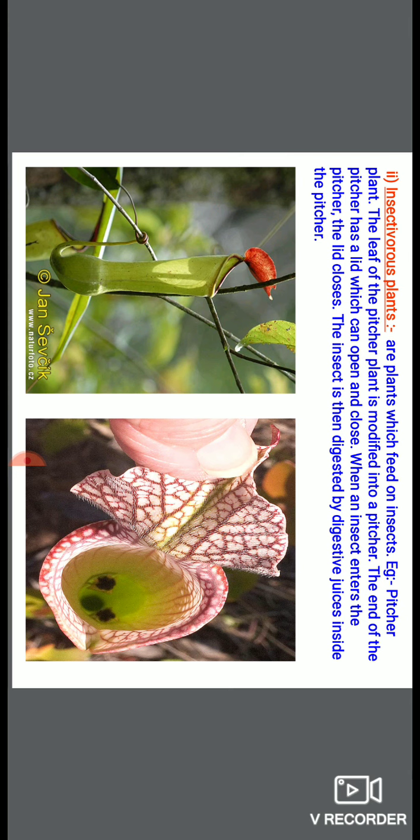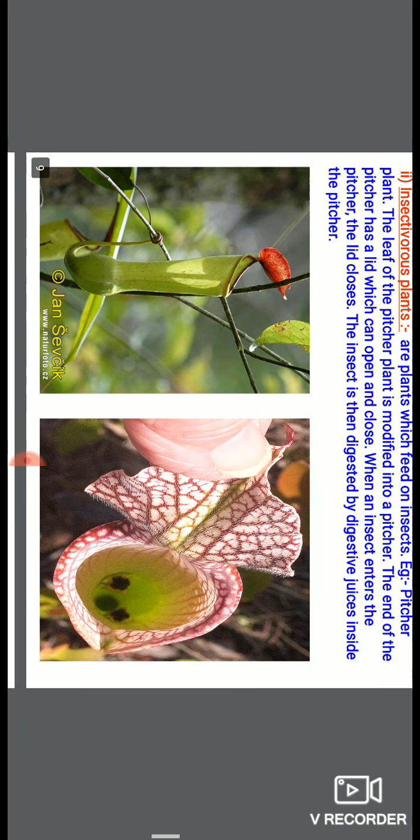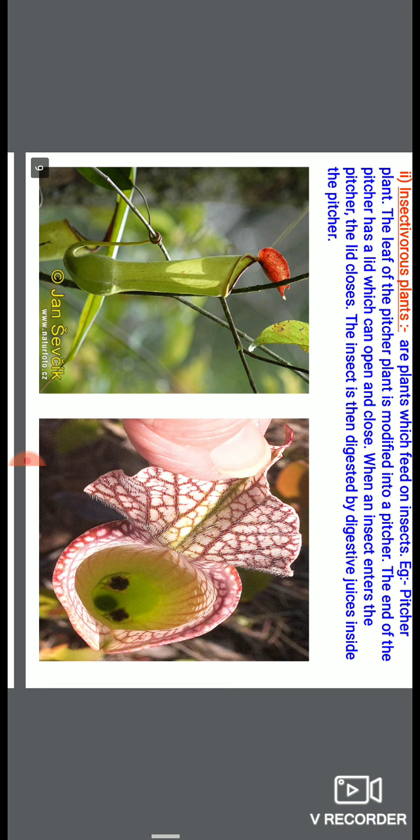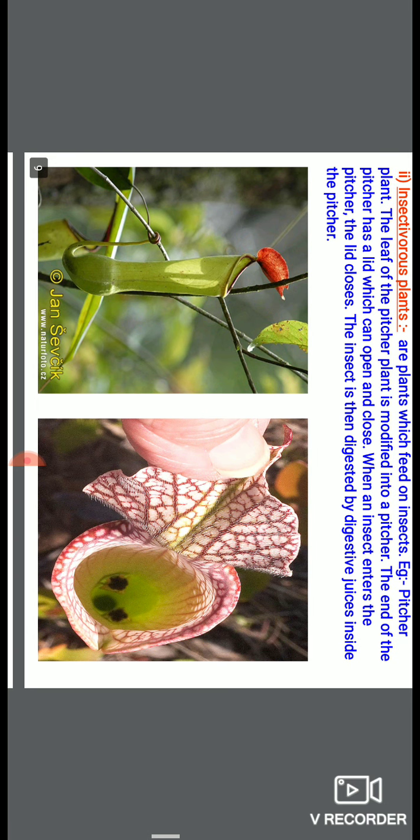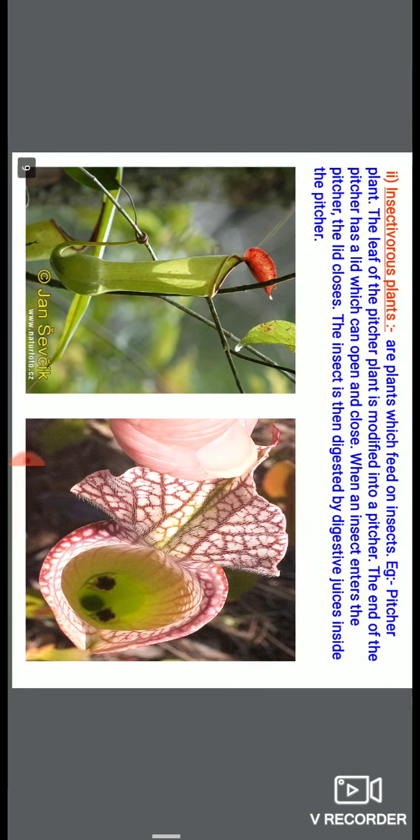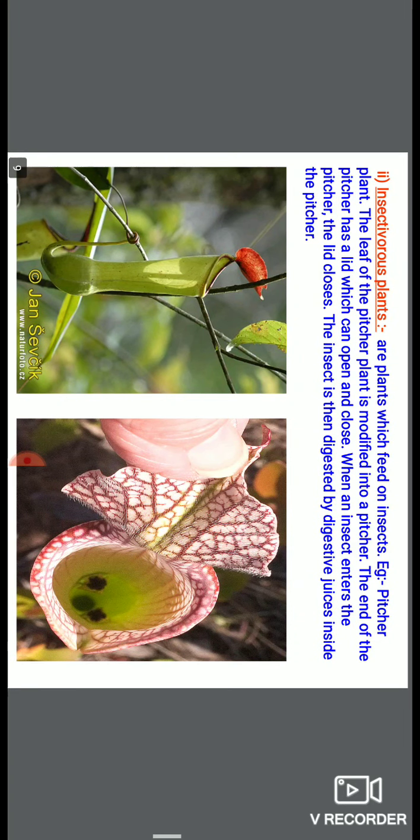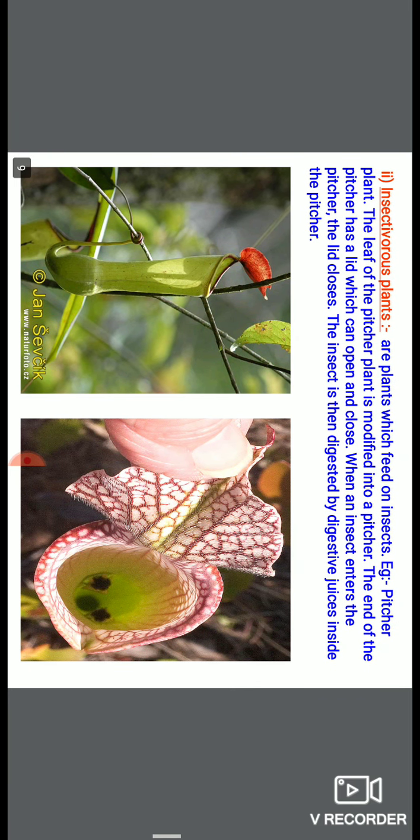And why do these plants eat insects? Because they grow mainly in areas where there is a lack of nutrients, mainly nitrogen. As these are weeds, who will supply nitrogen fertilizers to them? Farmers will supply nitrogen fertilizers to the crop, but who will supply them to weeds?